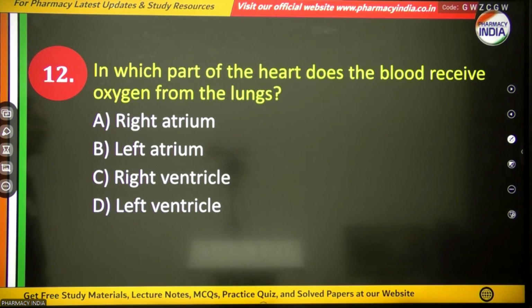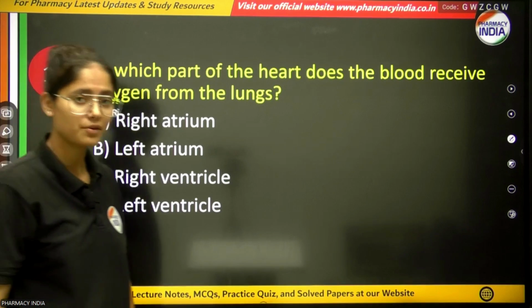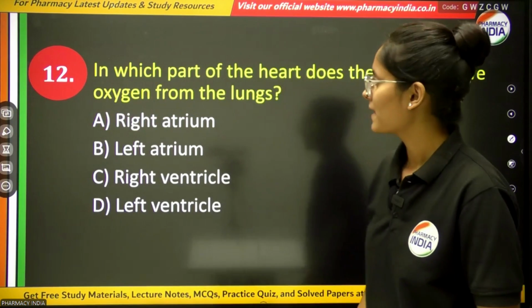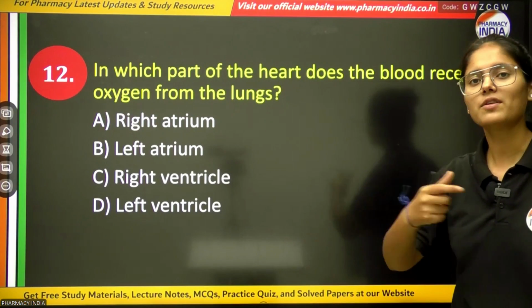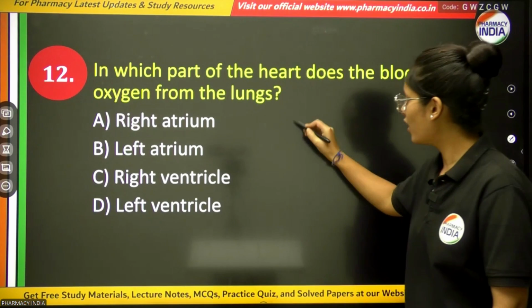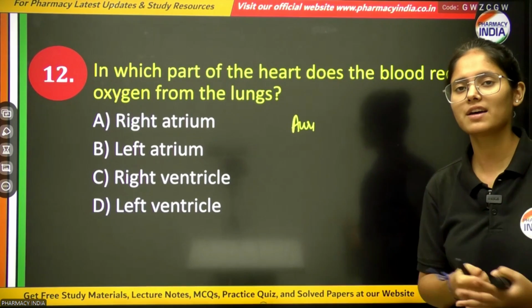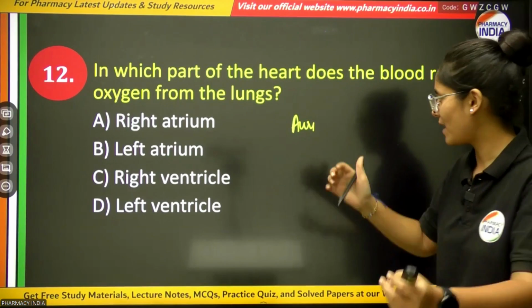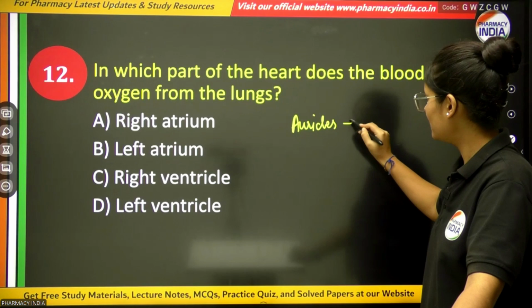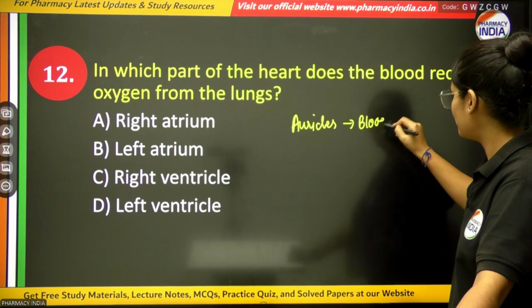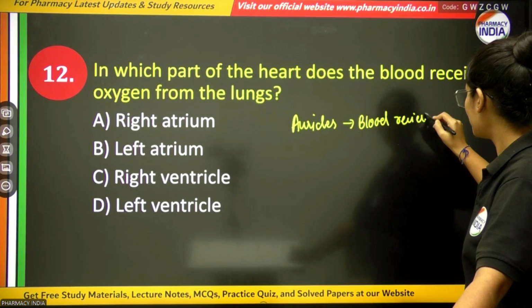Next question is, in which part of the heart does the blood receive oxygen from the lungs? Meaning, which part of the heart, or which auricle of the heart? Because you all know auricles are also known as blood receiving chambers, and ventricles are also known as blood pumping chambers. Auricles are blood receiving chambers.